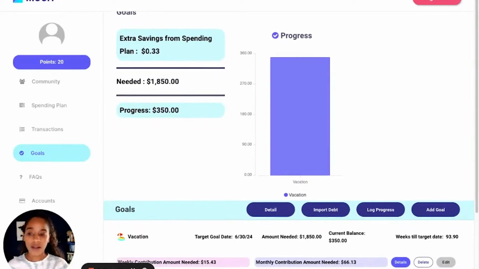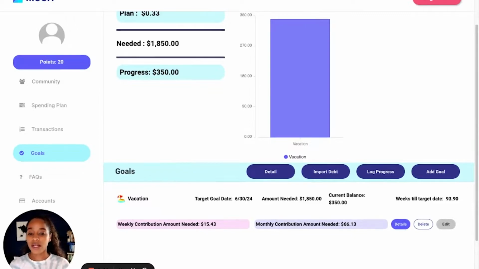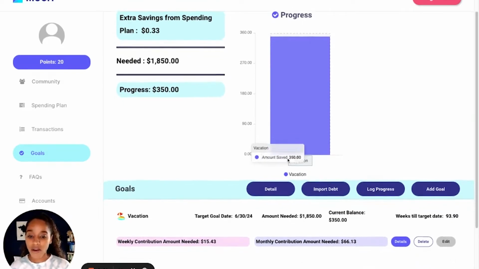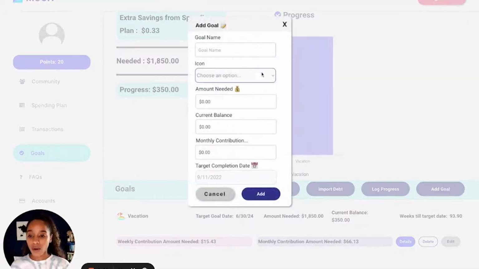Everyone, we are going to get into how to create SMART goals. Again, that is specific, measurable, attainable, relevant, and time-based goals. And we're going to be inputting that into Much. If you have a premium account, you can put in and track as many goals as you want. But this is a demo account, so you can see how to do it yourself. We're going to go ahead and just add a goal.